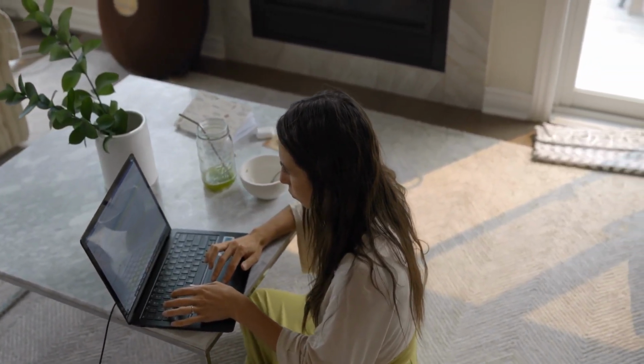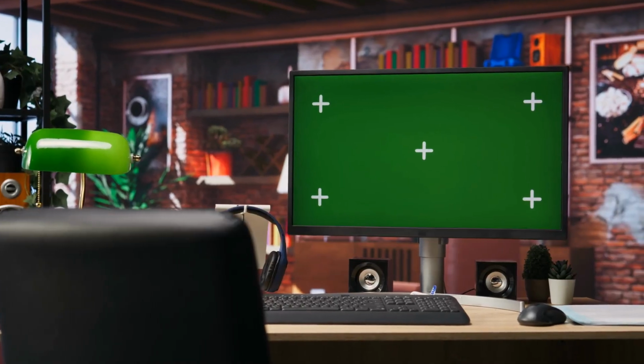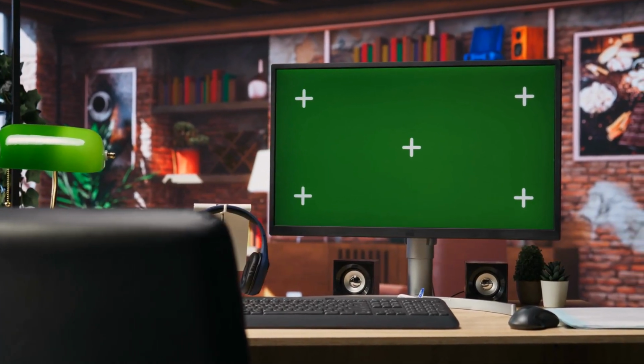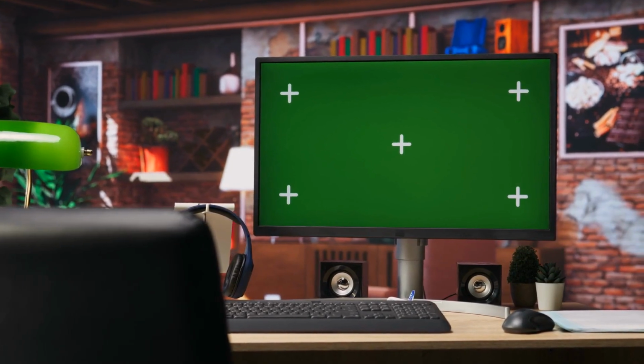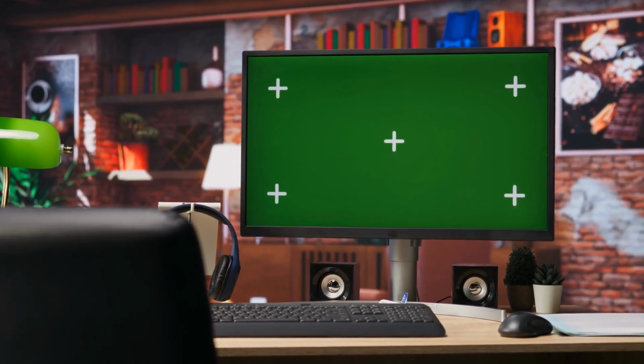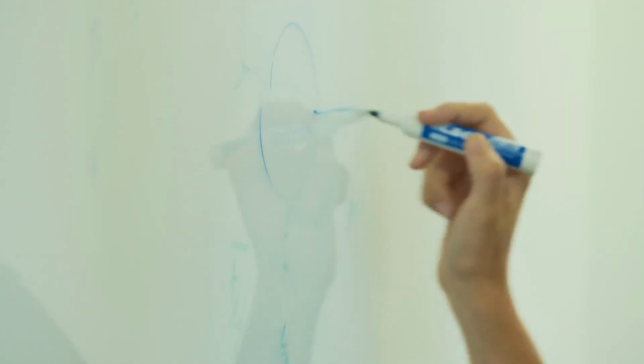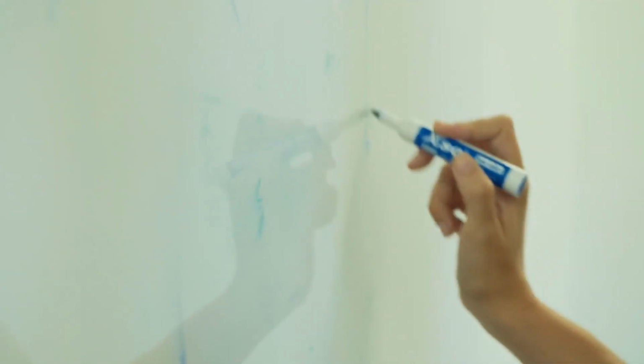Compared to more complex editors, Vizard is built specifically for creators who want speed and scale without sacrificing that polished, professional quality. My quick tip is to always run the filler and pause removal first, then apply the audio polish to get that baseline quality before you start adding creative elements.